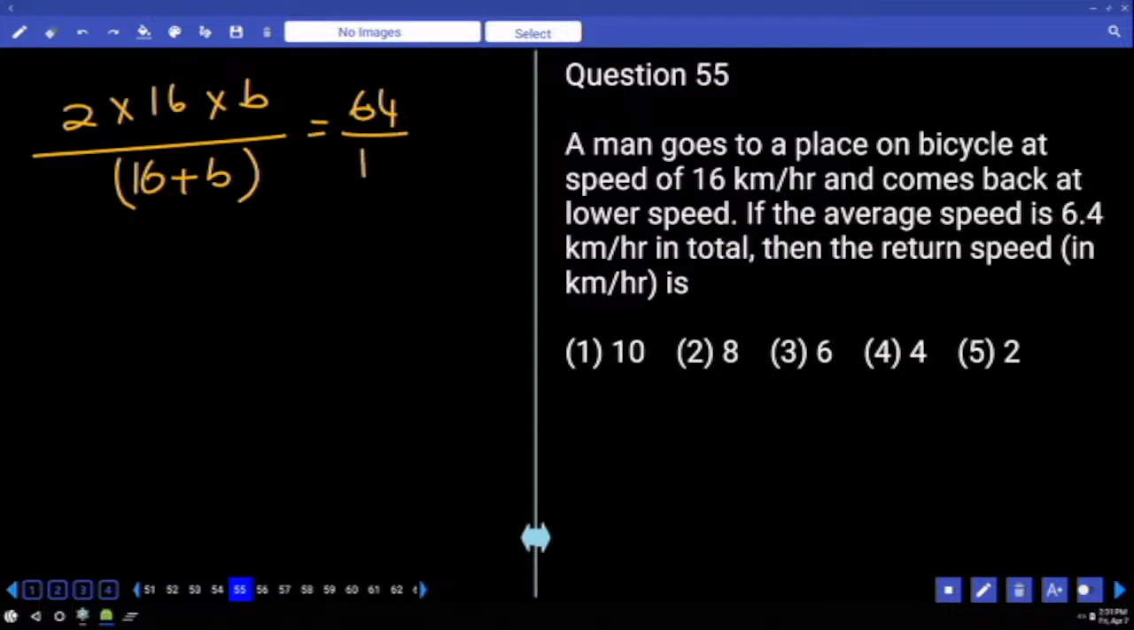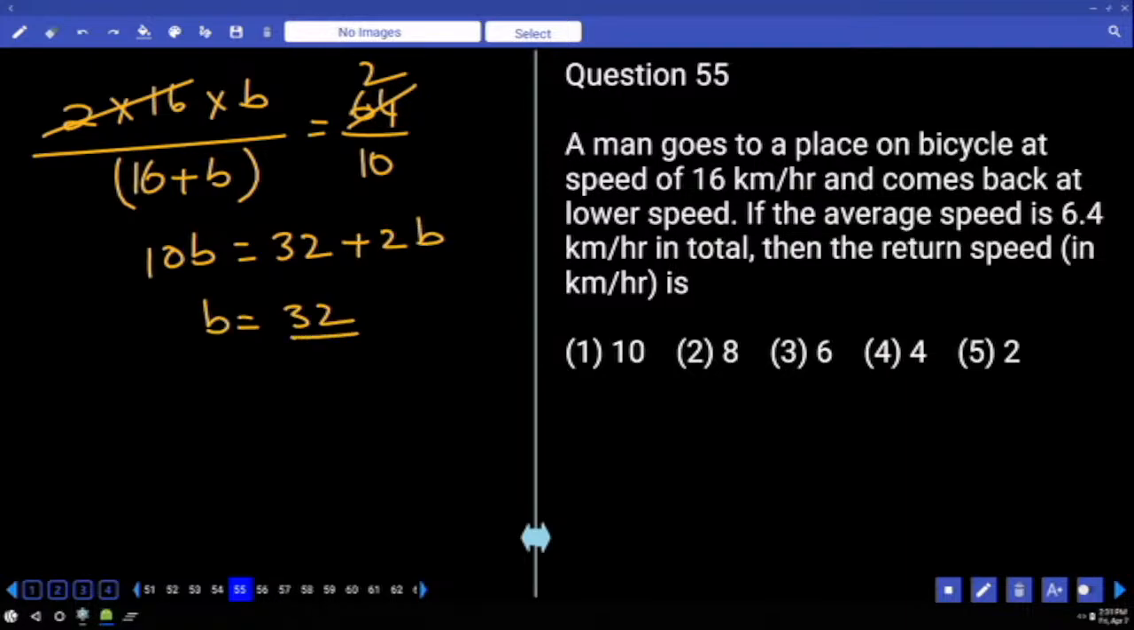Can I write it as 64 by 10? This is 32. 2 times 10B is equal to 32 plus 2B. 8B is equal to 32. B is equal to